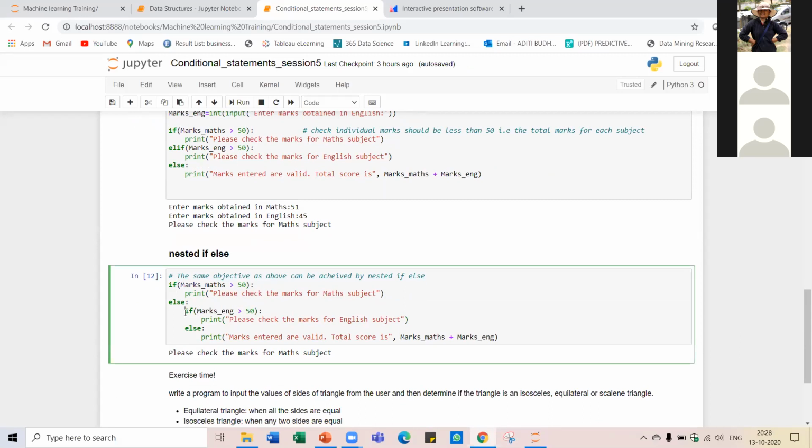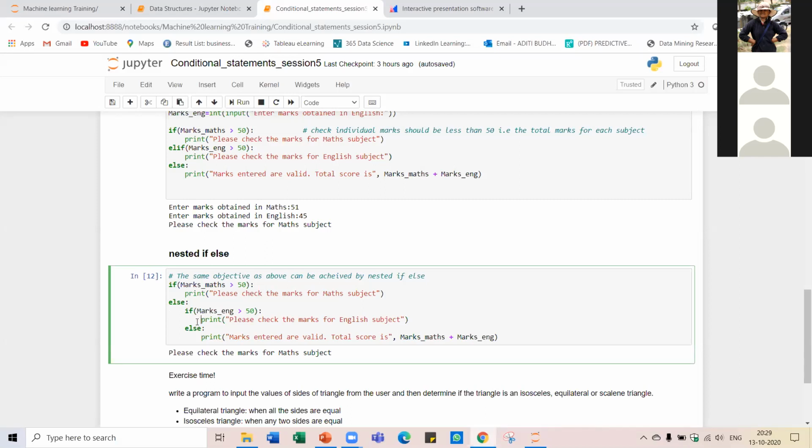Again, notice here that since this nested if else block is a part of this else block, we are using indentation here. We are leaving out space over here, correct? And again, this statement is a part of this if, hence here we are using an additional tab.